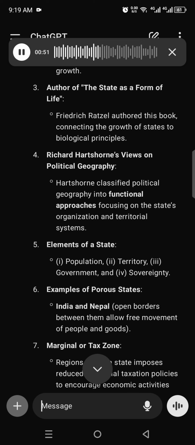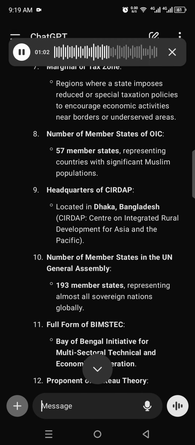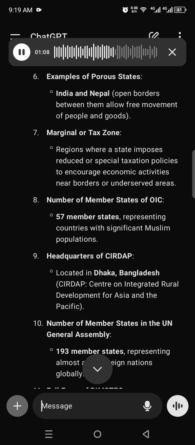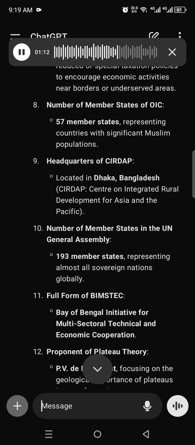6. Examples of porous states. India and Nepal, open borders between them allow free movement of people and goods. 7. Marginal or tax zone. Regions where a state imposes reduced or special taxation policies to encourage economic activities near borders or underserved areas. 8. Number of member states of OIC. 57 member states representing countries with significant Muslim populations.